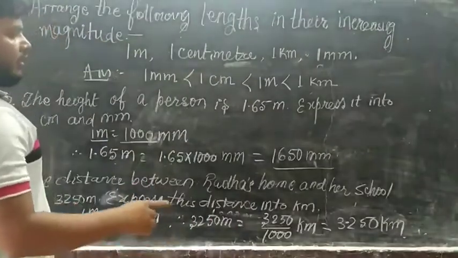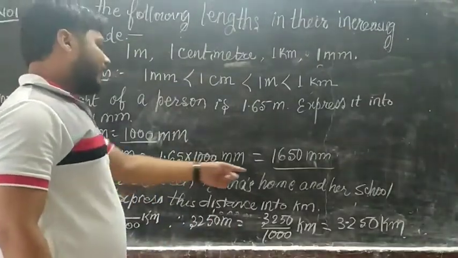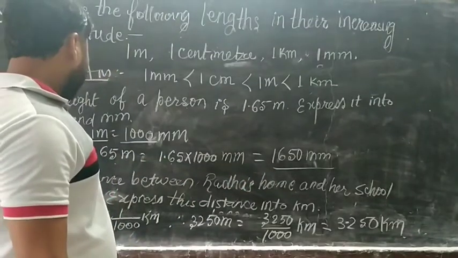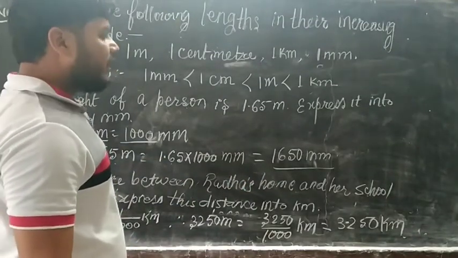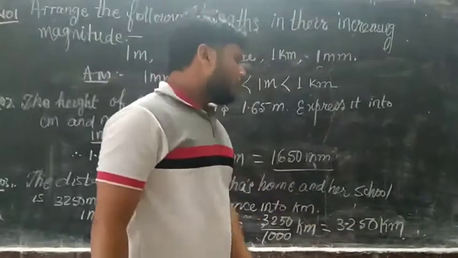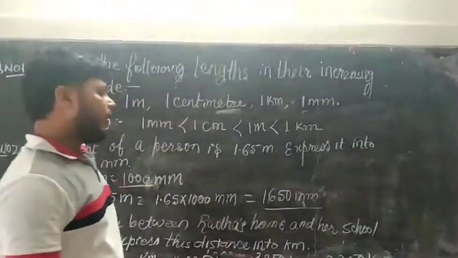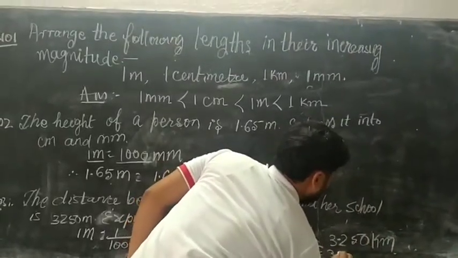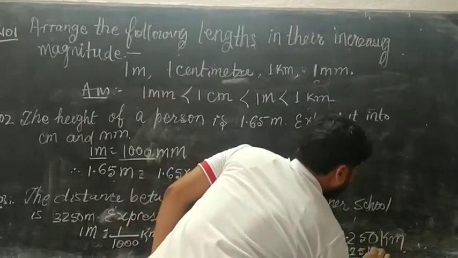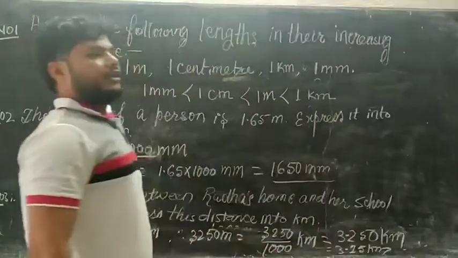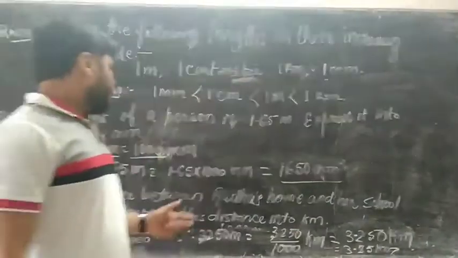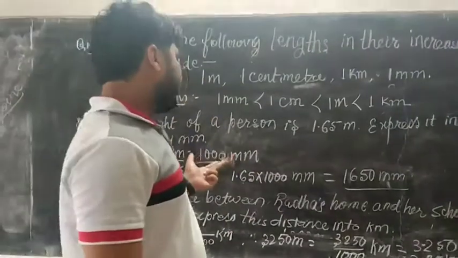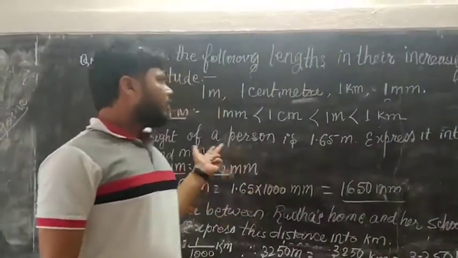It means the distance between Radha's home and her school is 3250 meters, equal to 3.25 kilometers. I hope all of you got it fully. Okay, thank you.